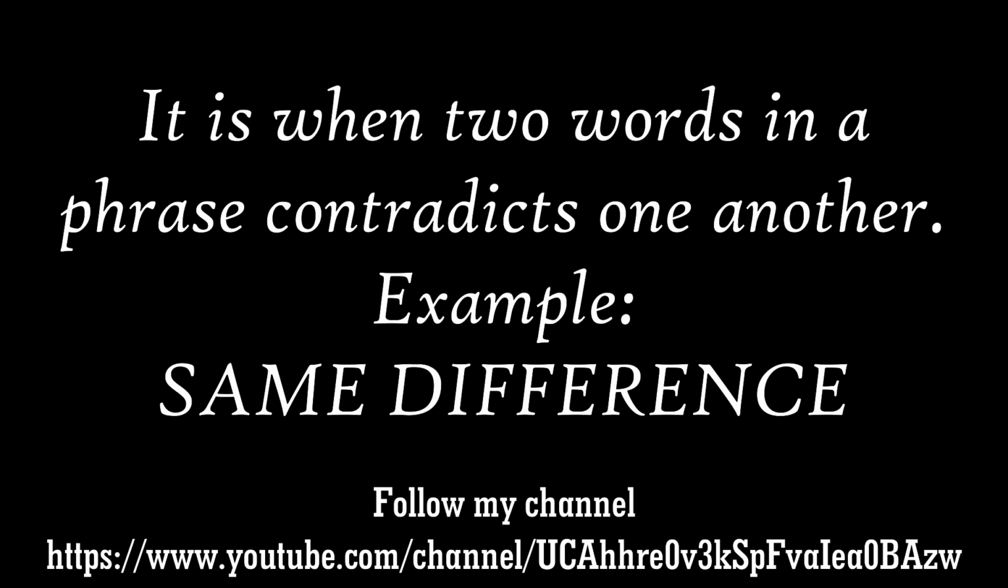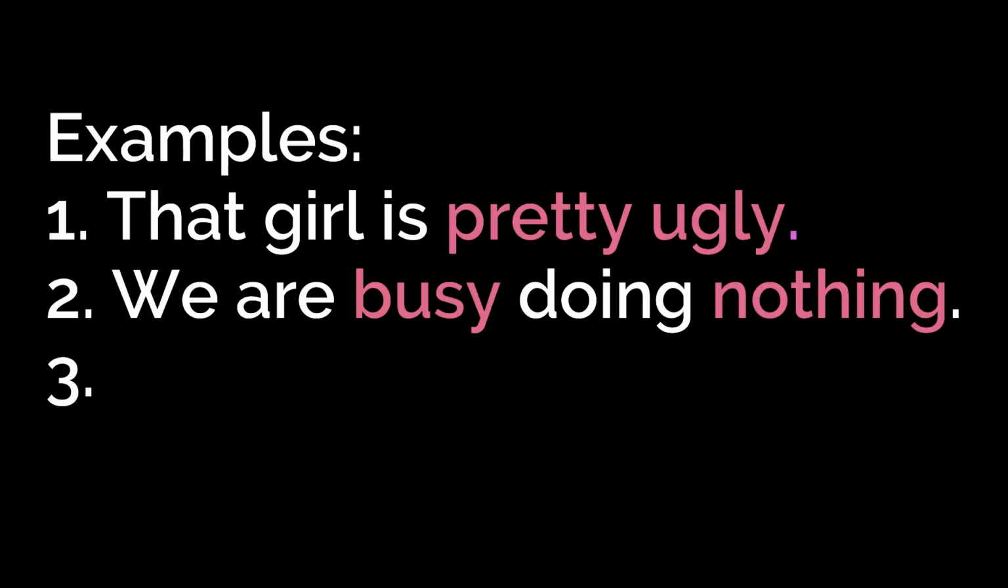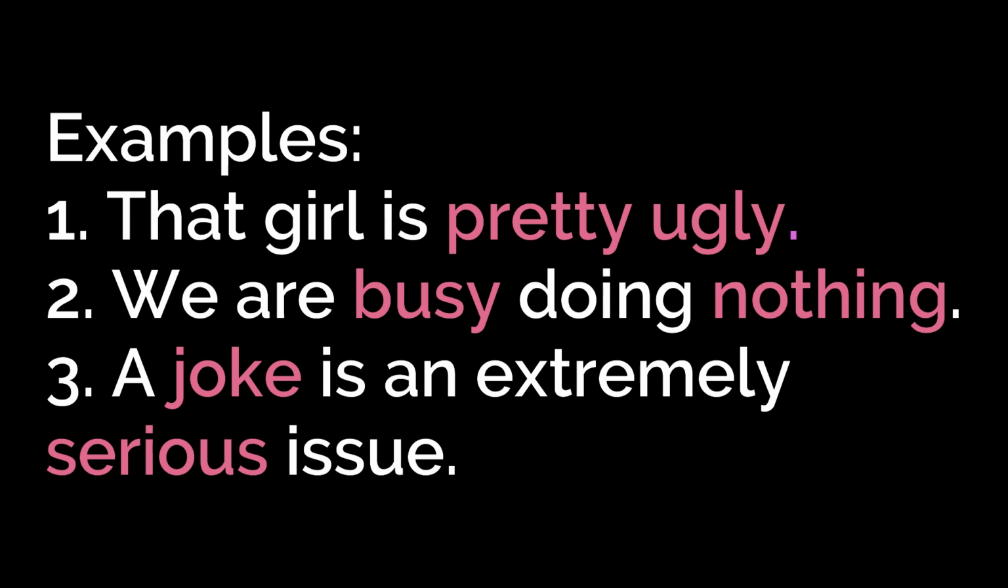Now, this phrase qualifies an oxymoron because the words same and different have opposite meanings. So, bringing them together into one phrase produces a verbally puzzling yet engaging effect. We'll see some more examples. That girl is pretty ugly. So, you have used the word pretty as well as ugly, which gives a contradiction there. One more example. We are busy doing nothing. One more example. A joke is an extremely serious issue.